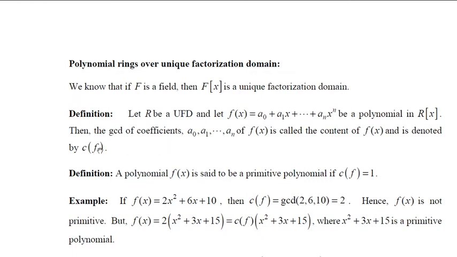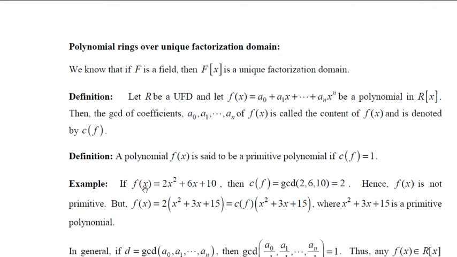So what is meant by content? Content is nothing but the GCD of the coefficients and constant of the polynomial. And if the content of the polynomial is 1, then such a polynomial is called a primitive polynomial. For example, f of x is 2x squared plus 6x plus 10. Then the GCD of 2, 6, 10 is 2. Therefore, this polynomial is not primitive.